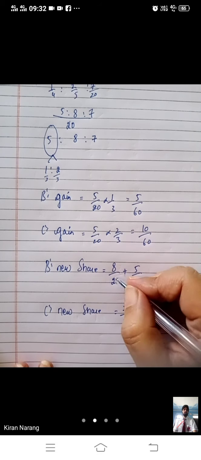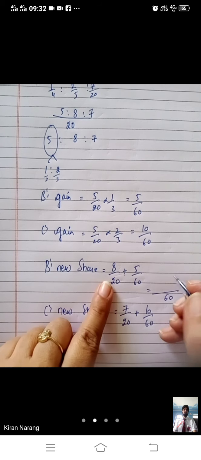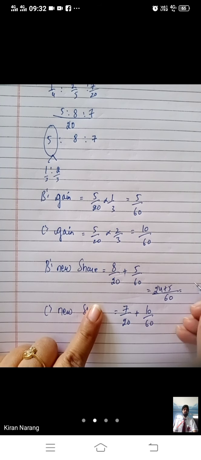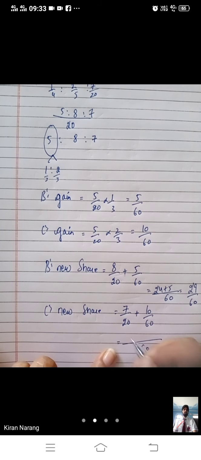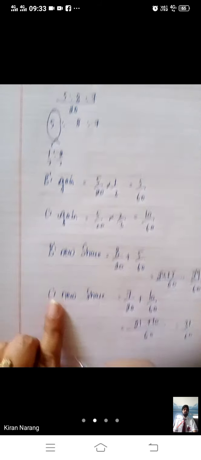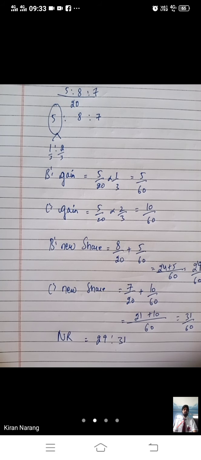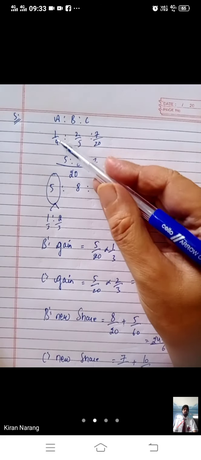Getting my point? Old plus gain. Take the LCM 60: 24 plus 5 will be 29/60. And 21 plus 10, 31/60. The new ratio will become 29:31.